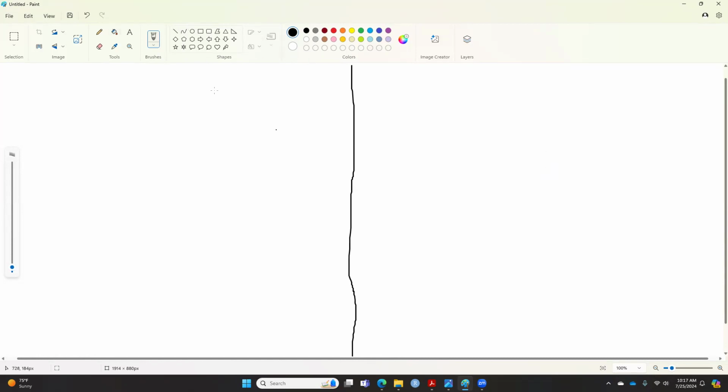So make sure you split it in half, and one of these is for the population proportion. I'm going to use a shortcut, and I will try my best to write nicely: P. And one of them is for the population mean. Make sure these two are in the middle of the line here.